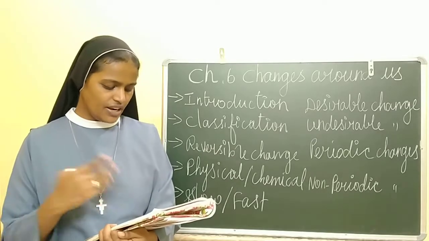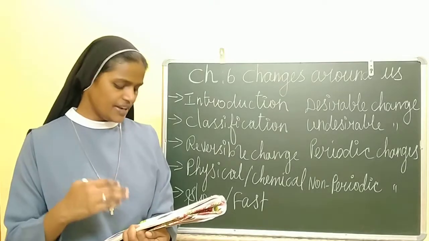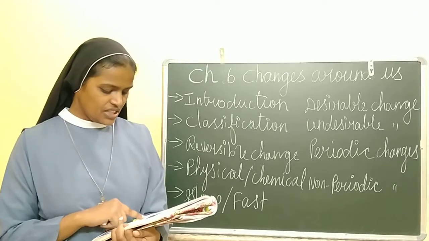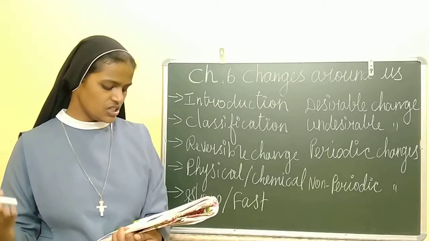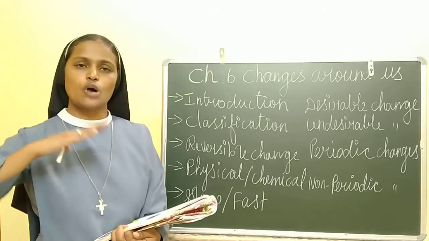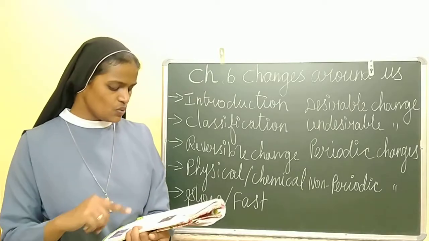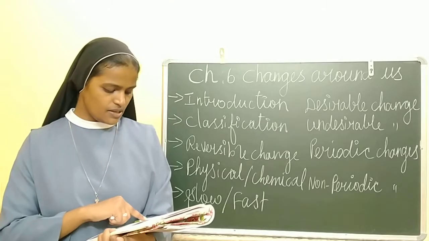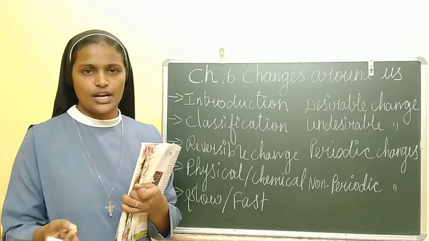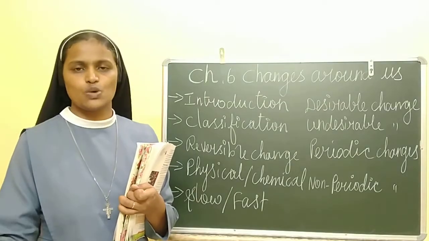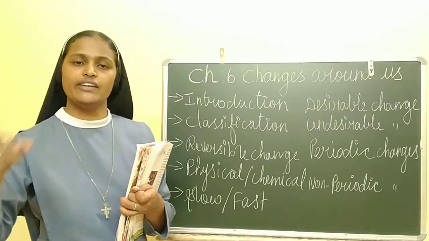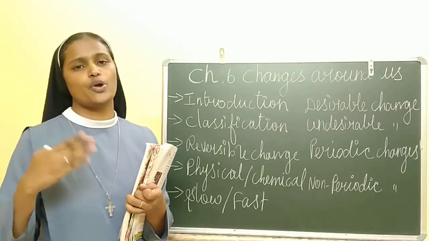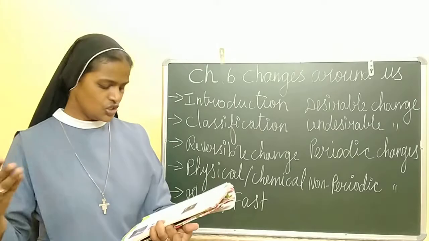Some more examples of undesirable changes are flooding of rivers. So it can destroy many things. This causes great harm to people, cattle, property and erodes the topsoil layer also. Next one is spoilage of items. This is due to the action of microorganisms on food items. See, you take bread and keep it in a wet place with water. So after some time you will find fungi. So you will get so many stomach problems. So this is the undesirable change.